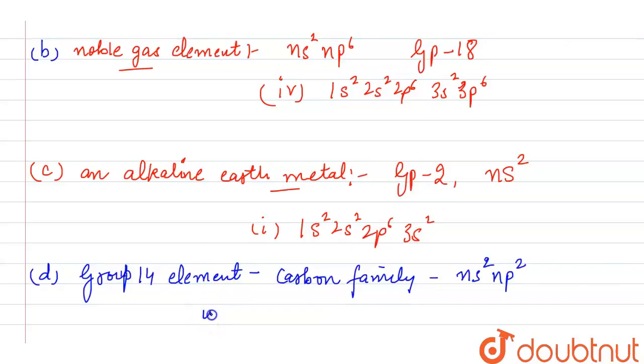So the third option is the group 14 element, that is 1s2, 2s2, 2p6, 3s2, 3p2.